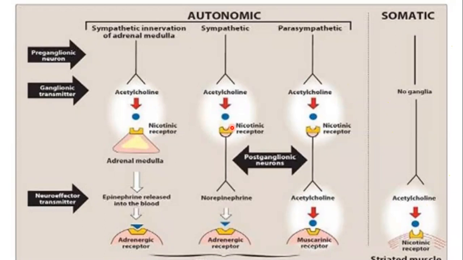So we have two different types of cholinergic receptor. One is known as the nicotinic receptor, and the other one is known as the muscarinic receptor. Further, nicotinic receptors are divided into two types. One type is present at the level of the neurons, which is known as the NN, and the other type is present at the level of the skeletal muscles, which is known as the NM. Right, class, is that clear?